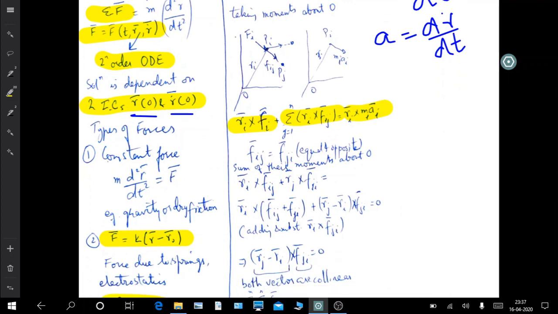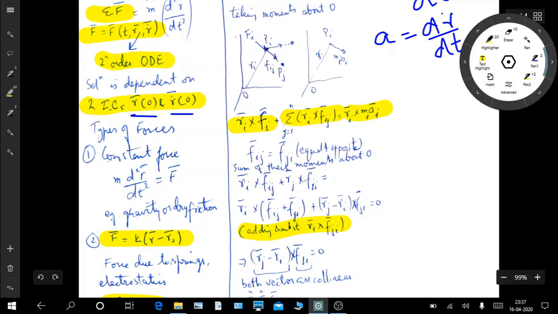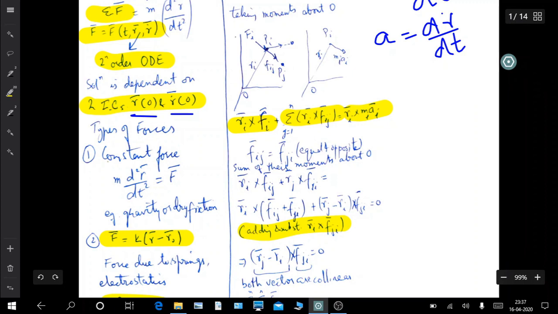This is equal to Ri into Fij plus Fji. What we are doing is we are adding and subtracting Ri cross Fji. So if you add and subtract this in this equation, you will get this term.